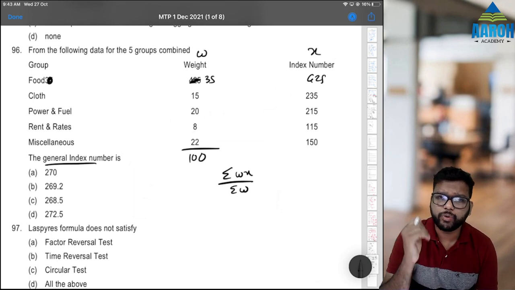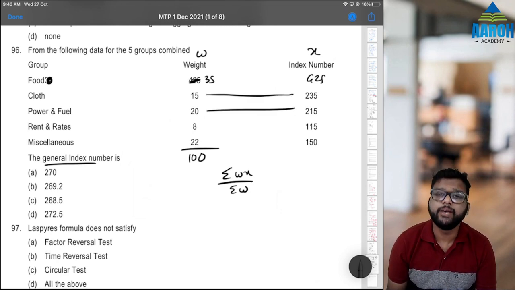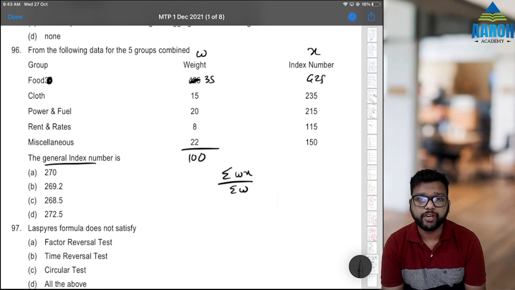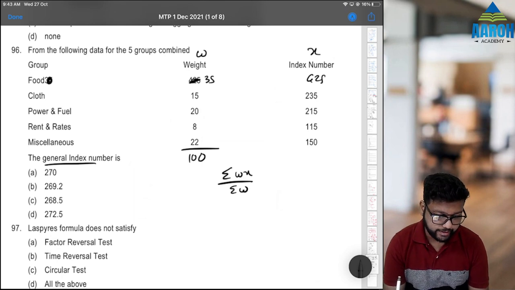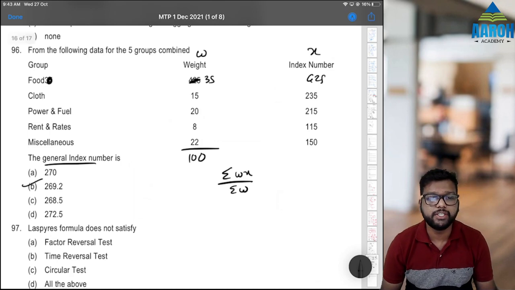Summation WX: 35 into 425, M plus; 15 into 235, 20 into 215, 8 into 115, 22 into 150. If you press M plus, you get 26,920 divided by 100, that is 269.2. Option B is the correct answer.